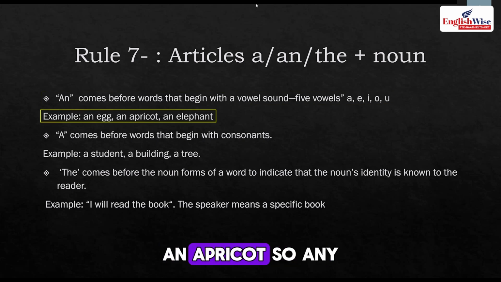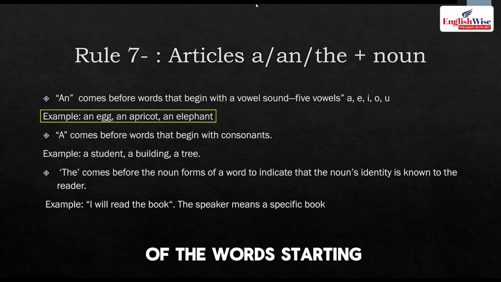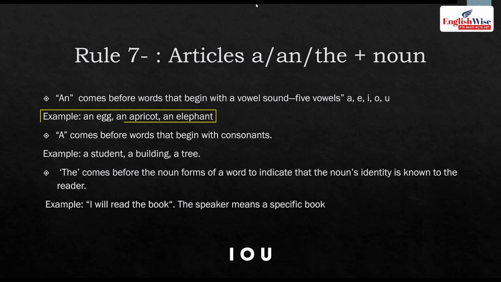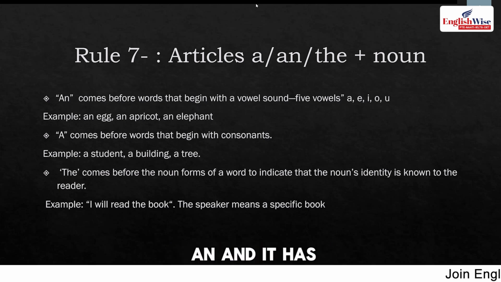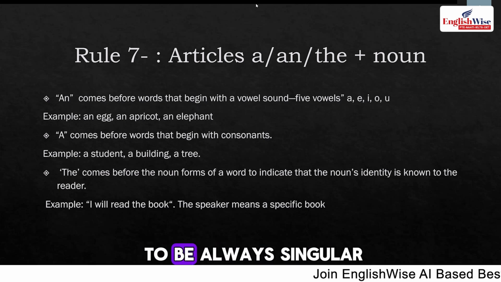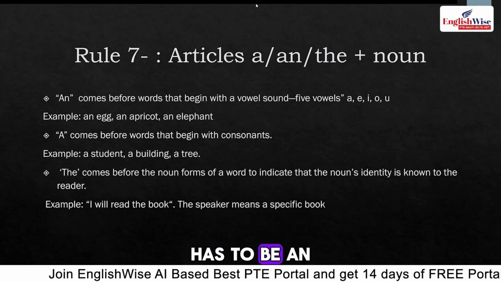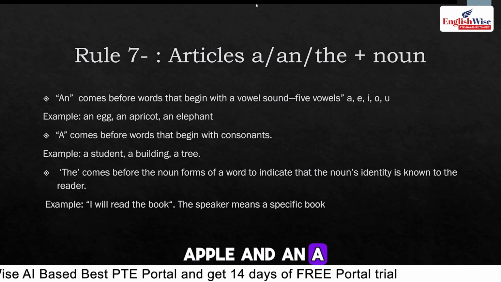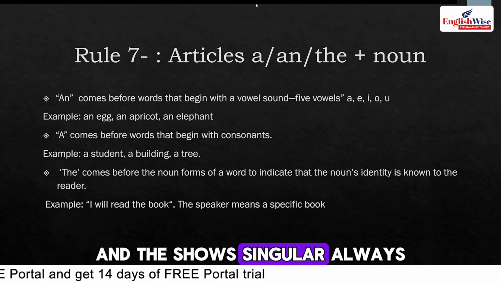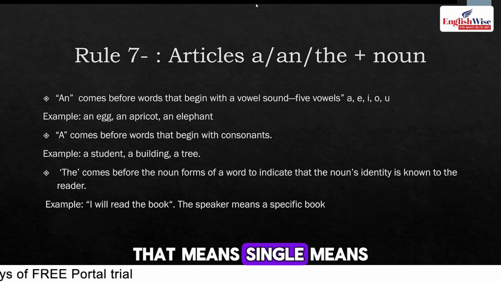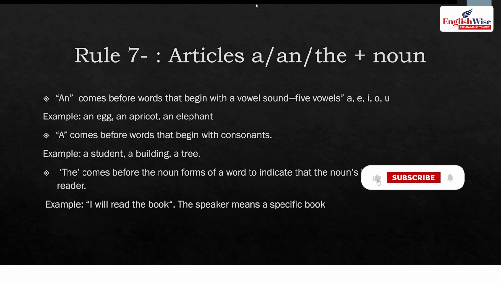Apricot, an apricot. So for any word starting with the letter a, e, i, o, u, you have to use an, and it has to be always singular. We can't say "an apples." It has to be an apple. A, an and the show singular always. Singular means one only.